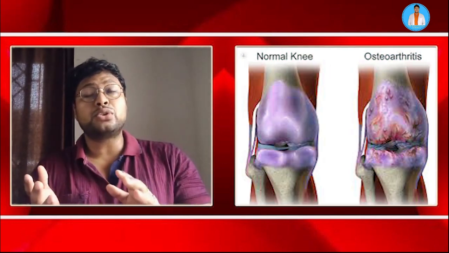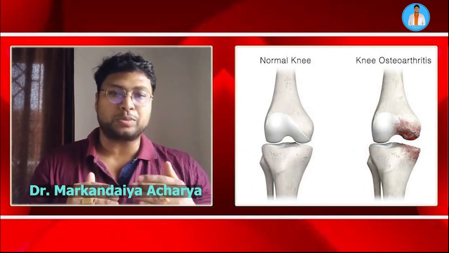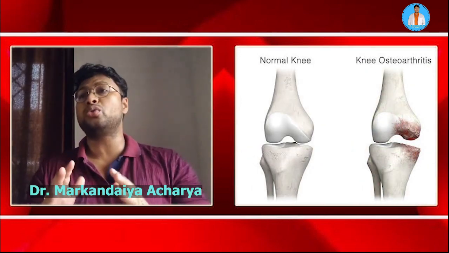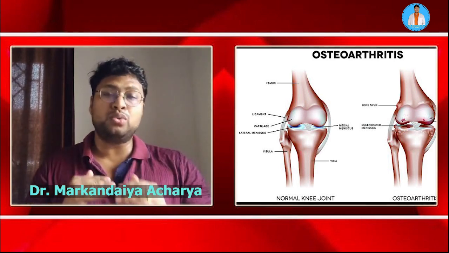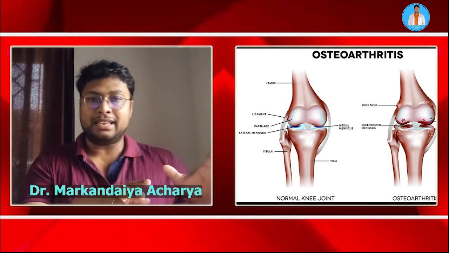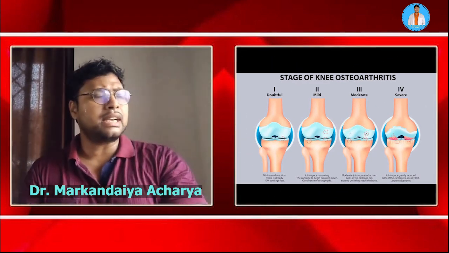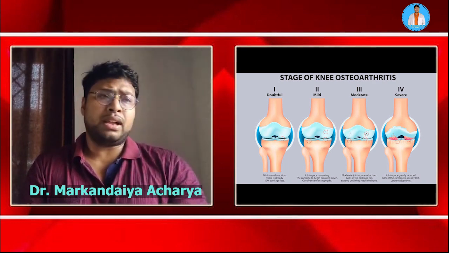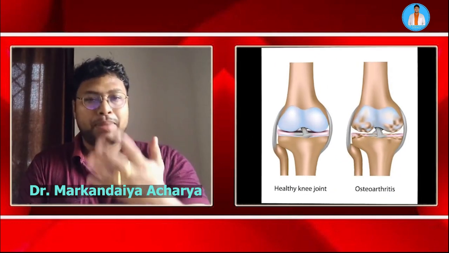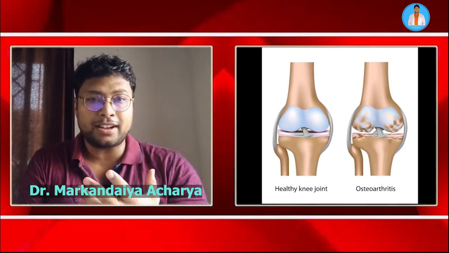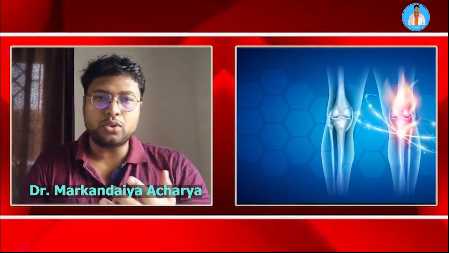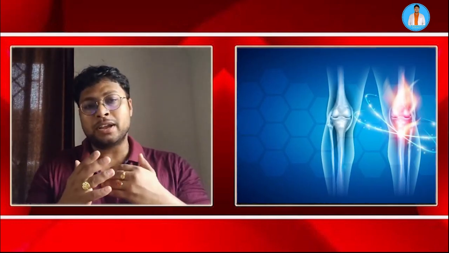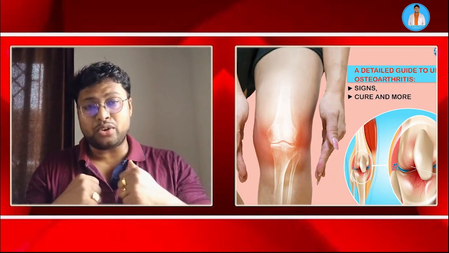Next thing that we should do is induce exercises in those patients. We should ask those patients not to stay idle in their house, but rather to do certain exercises for that disease. So what exercises can be done? See, I personally believe that the best exercise should be swimming, because in swimming you do not exert too much pressure, there is not too much strain over the joints.